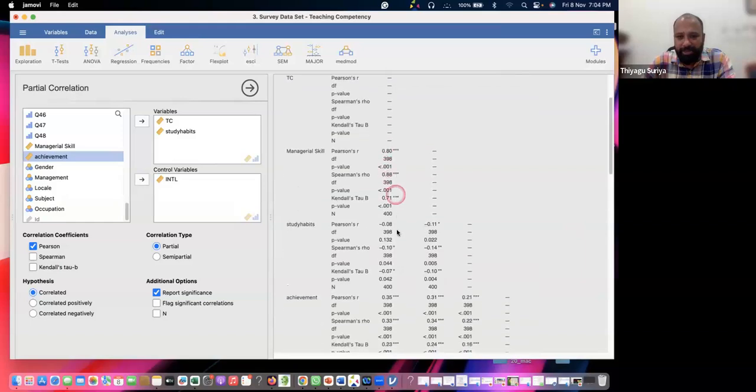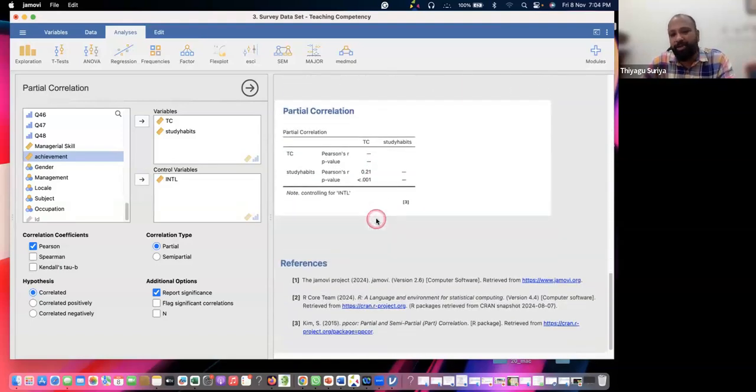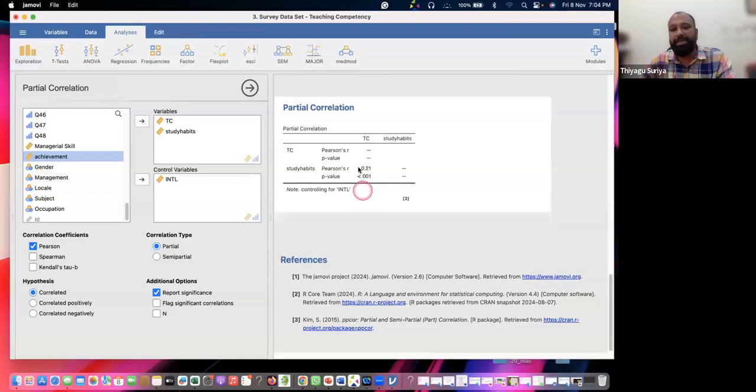Teaching competency and steady habits. What is this? It is a negative. Is it correct? It is negatively correlated, right? But when I eradicate or keep away the intelligence, what is my Pearson R value? 0.21. Whether changes happen or not. Previously it was showing this negative correlation without controlling the intelligence.